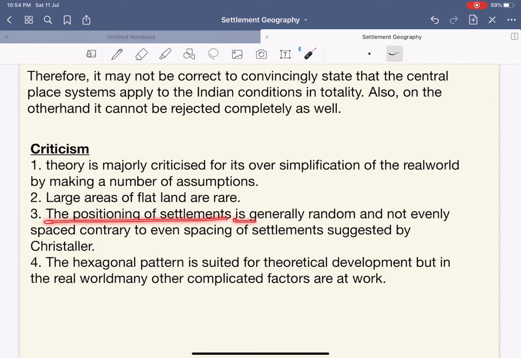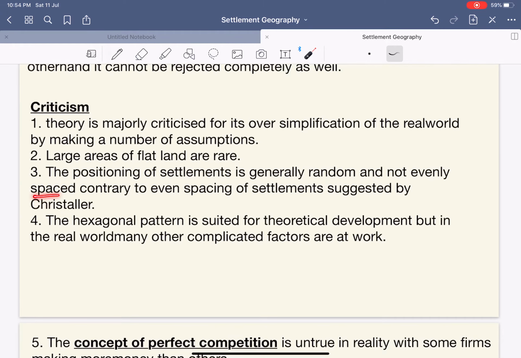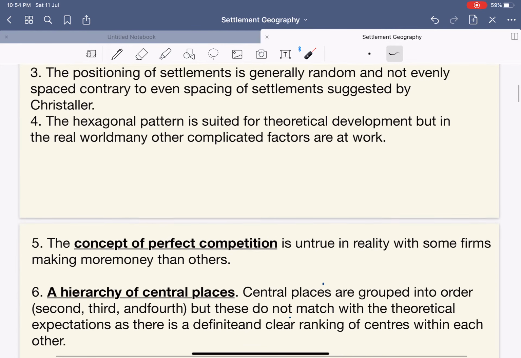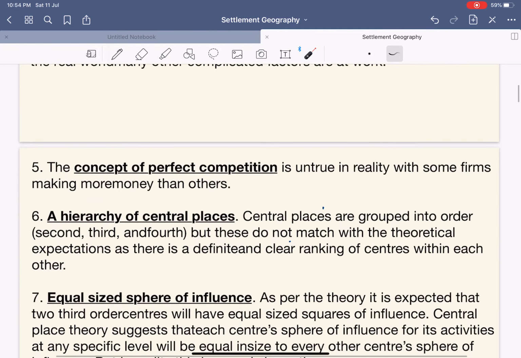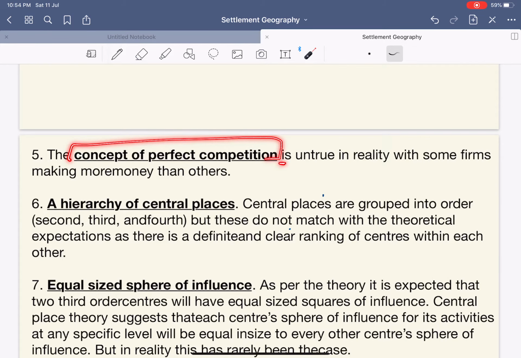The positioning of the settlement is generally random and not evenly spaced, contrary to the even spacing of the settlement suggested by Christaller. Again, the hexagonal pattern is suited for theoretical development, but in the real world, many other complicated factors are at work. It says that the sphere of influence being hexagonal is only limited. The concept of perfect competition is untrue in reality, with some firms making more money than others.